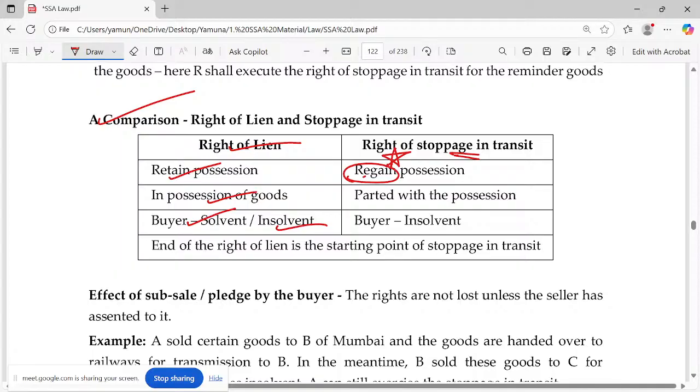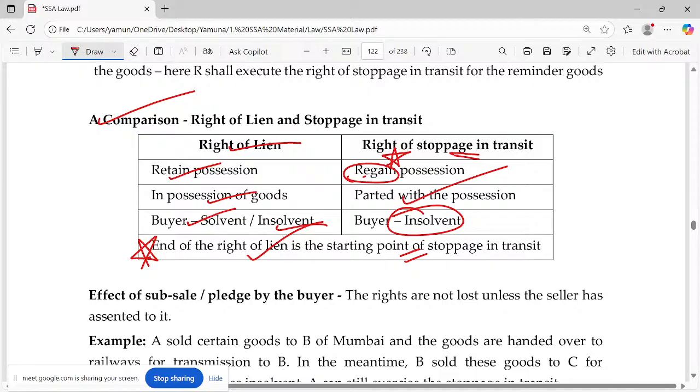Just giving a call clearly indicates that you are going to regain the possession. Regain means legally coming into your hands. So it should be partnered with the possession, and the buyer should be insolvent. So the end of right of lien is the starting point of stoppage in transit. Do you agree? End of right of lien is the starting point of stoppage in transit.